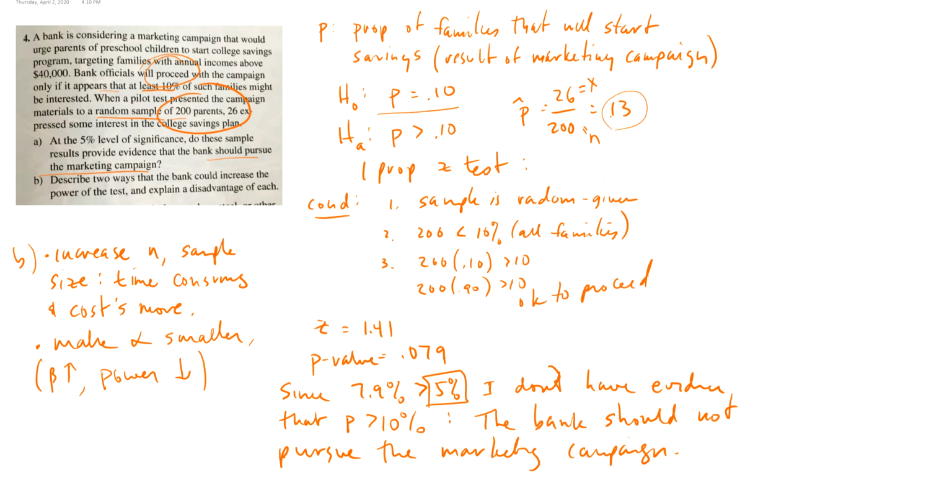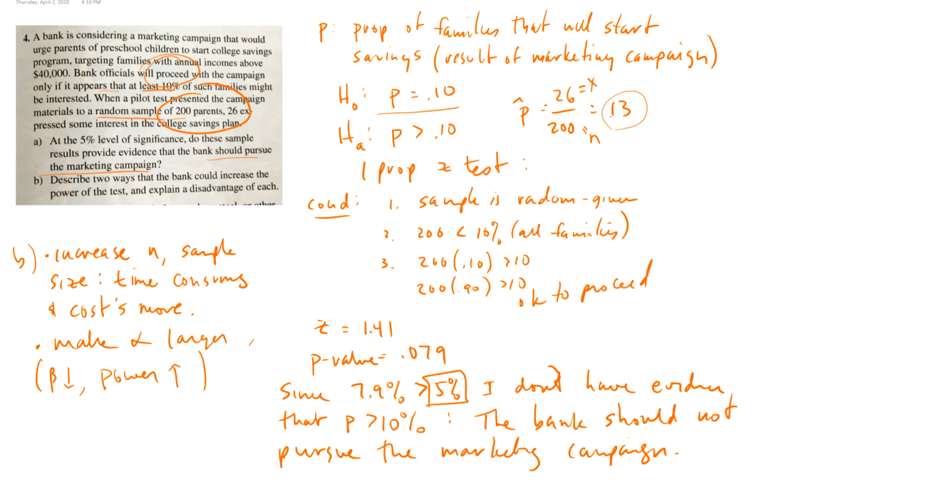Oops, I meant to go the other way around, didn't I? Because I want to increase the power. So I want to make alpha larger. That makes beta smaller. That makes the power bigger. Sorry about that. Okay, so if I make alpha larger, like 10%,